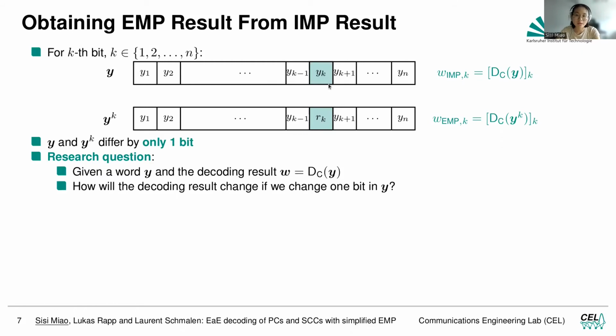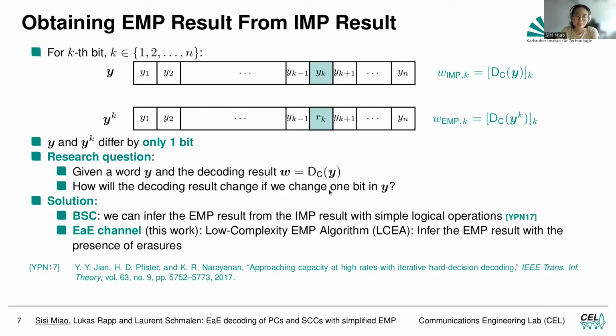The question that we look at can be boiled down to this simple research question: if we have a word y and we know the decoding result of y, which is w, can we also know the decoding result if we change 1 bit in y? This question has been solved for the binary symmetric channel in Zhang's paper, and we can always infer the EMP decoding result from the IMP decoding result just with some simple logical operations. But the problem gets more complicated for the error-and-erasure channel, and that is what we did in this work.